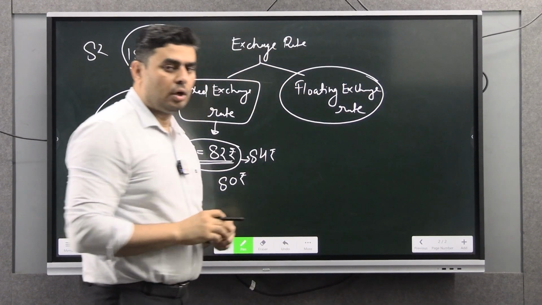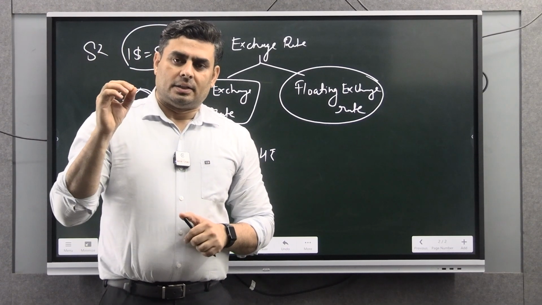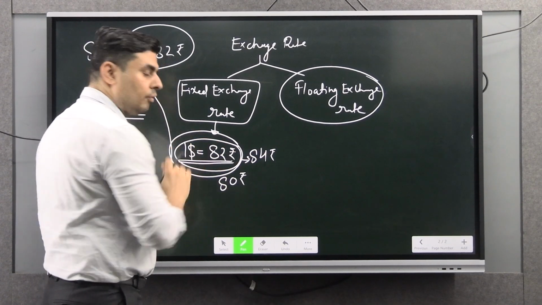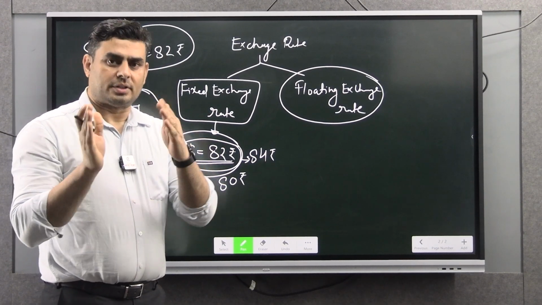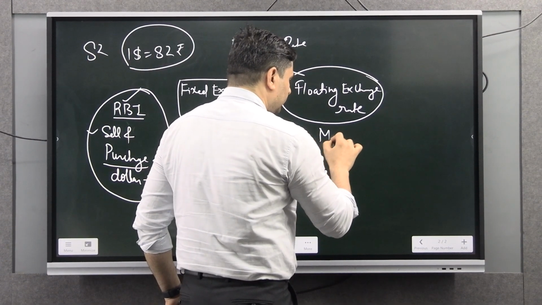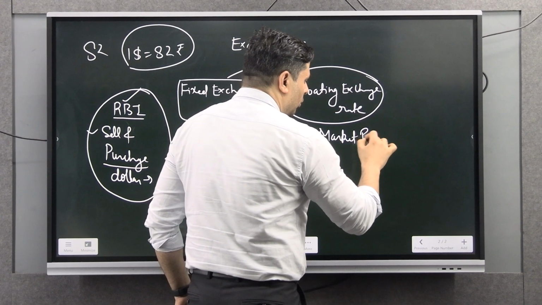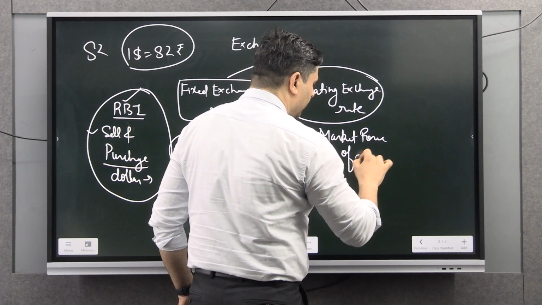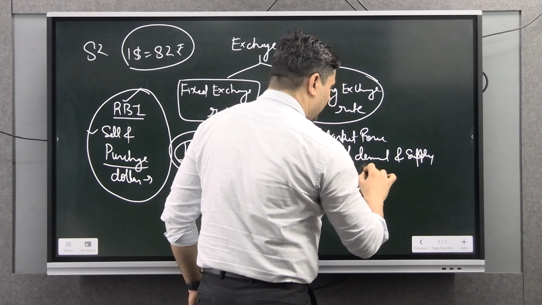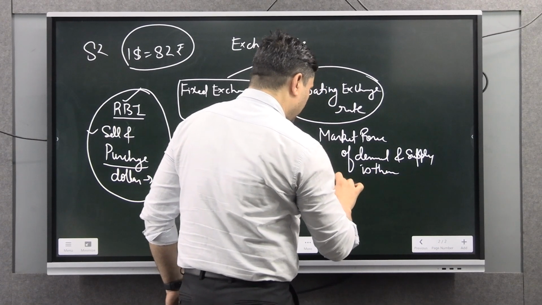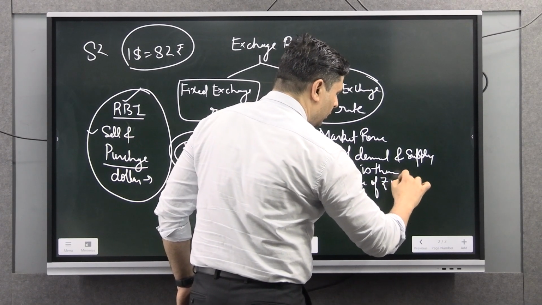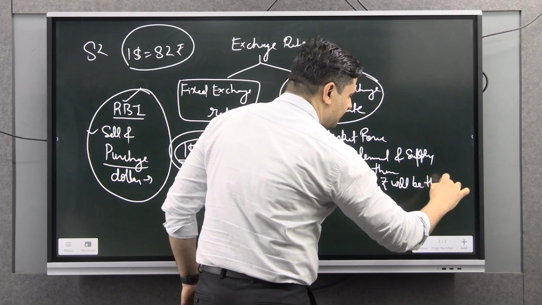The other type of exchange rate is known as floating exchange rate. Floating exchange rate means the RBI or central bank will not try to have a fixed value. Whatever the market force of demand and supply is there, accordingly the value of rupee will be there.